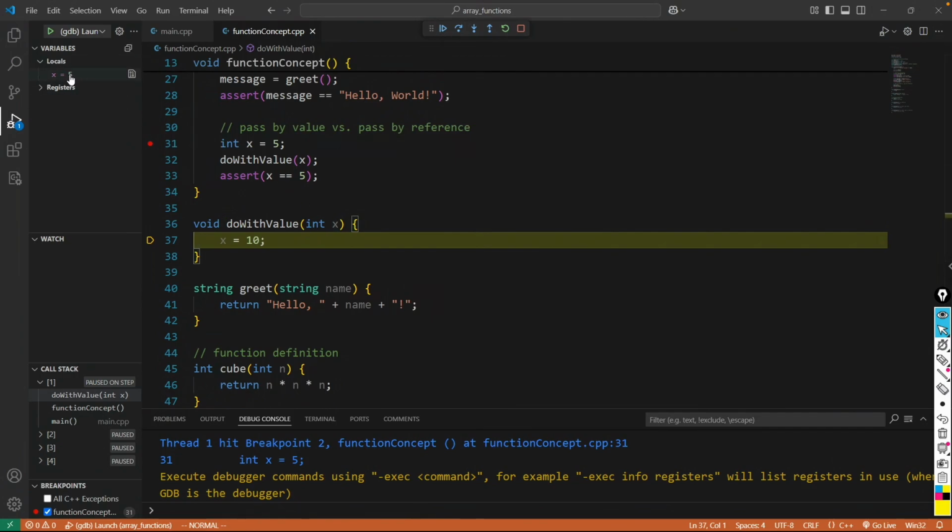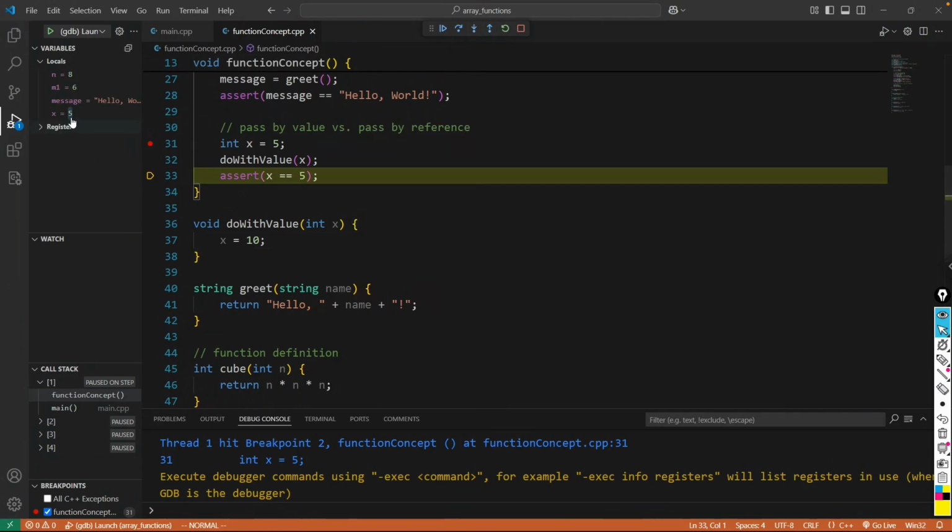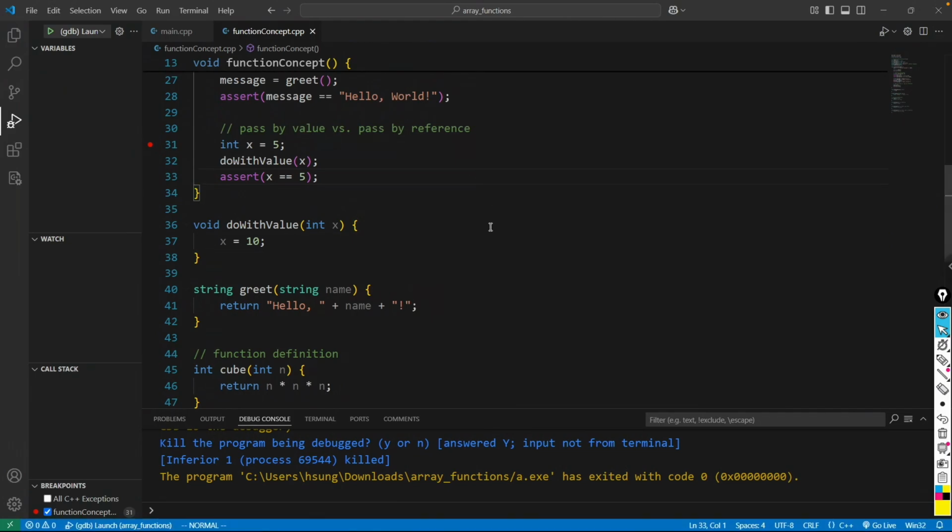That's why currently x is 5. Now if I do step over, x is updated to 10, but that is in this local function. If I now step out, the local variable x in the function concept remains 5. That's what's happening as we investigated by drawing the memory picture. Let me stop.